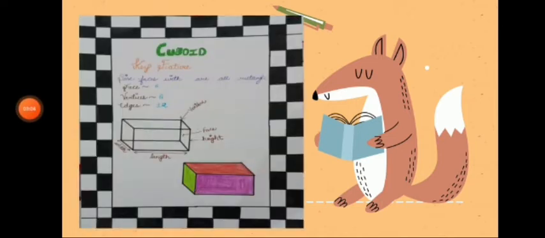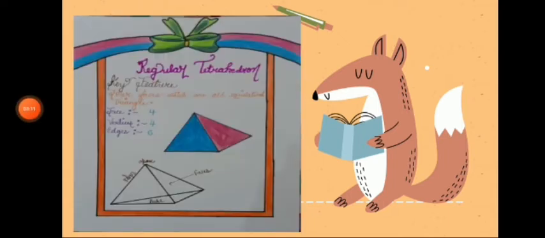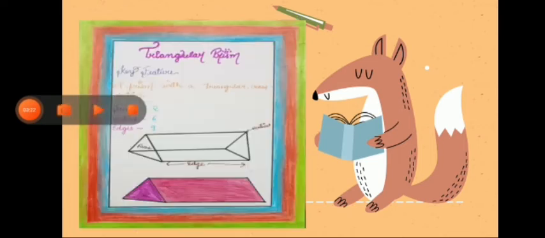The next shape is cuboid. Cuboid also has 6 faces, 8 vertices and 12 edges. If we move further, we have regular tetrahedron. The key feature of this is 4 faces which are all equilateral triangles. It has 4 faces, 4 vertices and 6 edges.